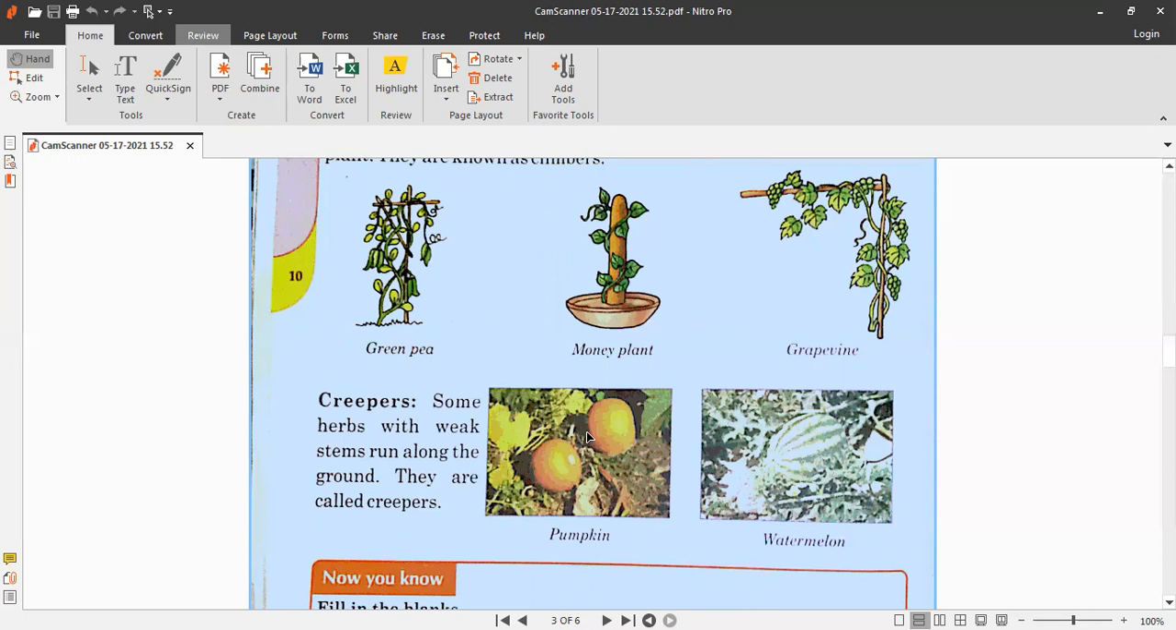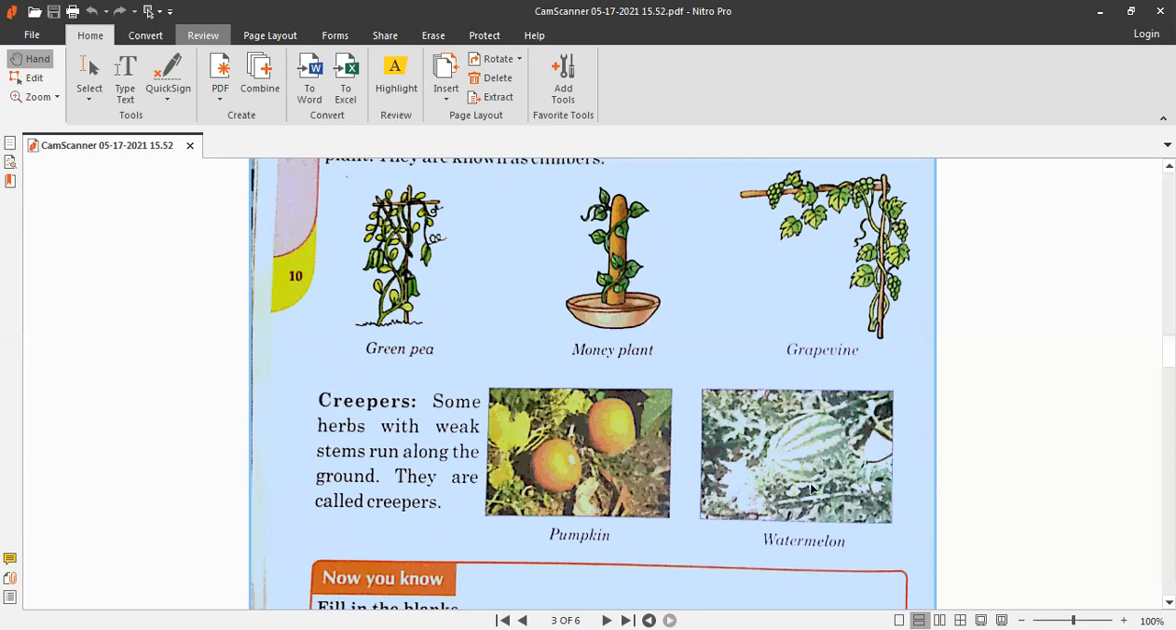And there's a logic in it: creepers have heavy fruits. The heavy fruits grow on them, so that's why they run along the ground. You can see the examples of creepers are pumpkin plant and watermelon plant. If you recall the size of a pumpkin or a watermelon, you will get to know that they are very big vegetables and fruits.